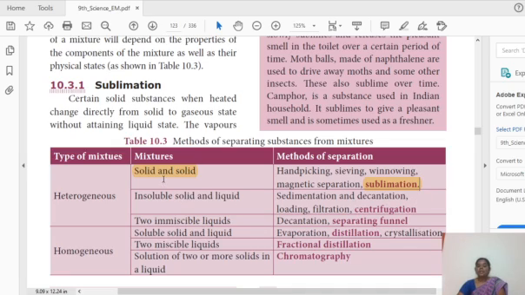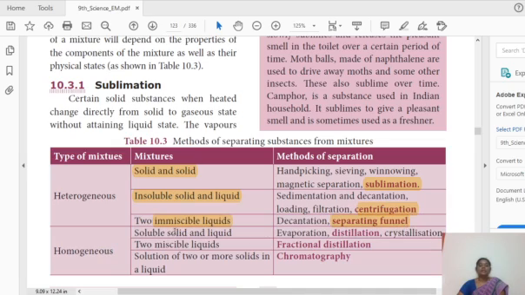So if it is a solid, we use sublimation. If it is an insoluble solid and liquid, we use centrifugation. This is the main principle used in a washing machine, where the cloth is dried, with water squeezed out, with the help of the centrifugation technique. If it is two immiscible liquids, what is meant by immiscible? Liquids that do not mix with each other. For example, mix oil and water. Do they mix together? No, the oil floats on top of the water. For that type of immiscible liquids we use a separating funnel.